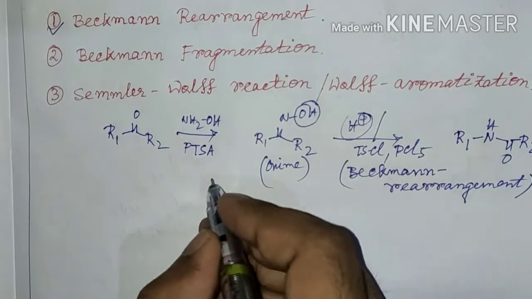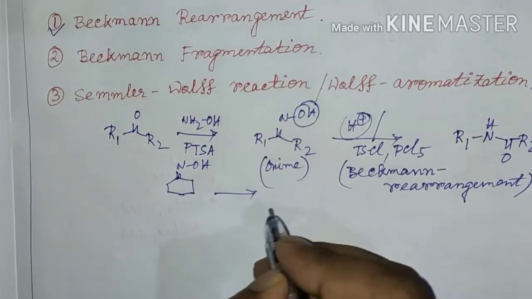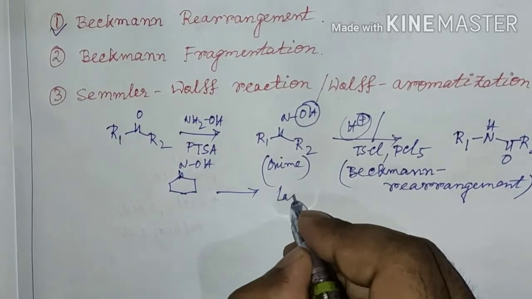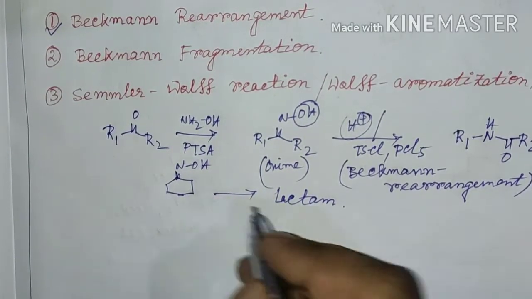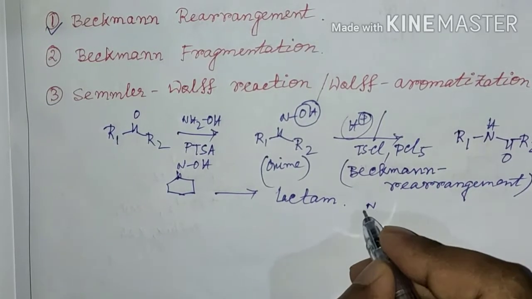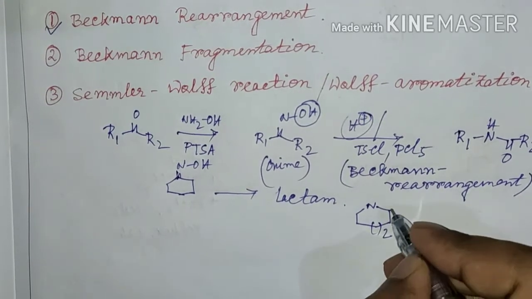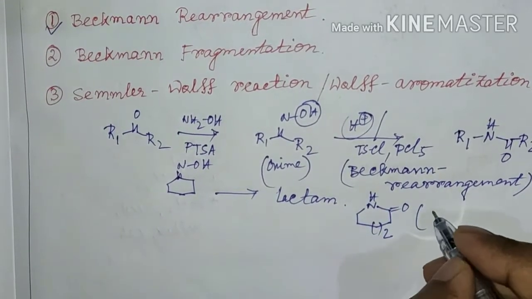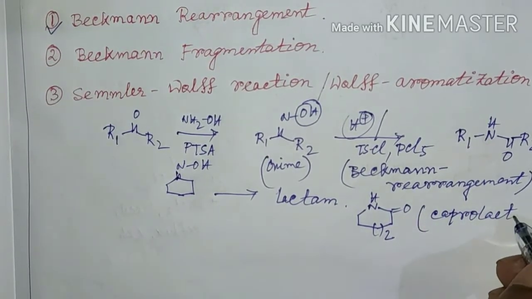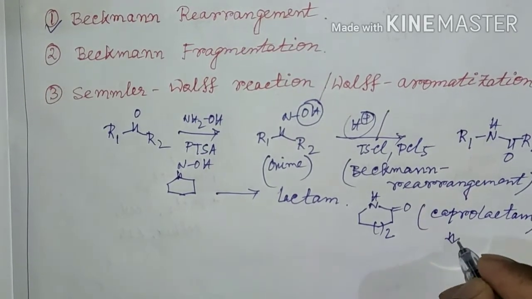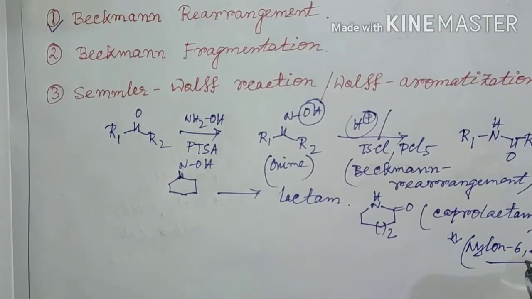And if the reaction is performed with a cyclic oxime, then the product will be a lactam, and in case of the oxime of cyclohexanone, the final product will be a 7-member ring. It is known as caprolactam, and it is a monomer for the synthesis of nylon 6, and from this nylon 6 is generated. It is a polymer of caprolactam.